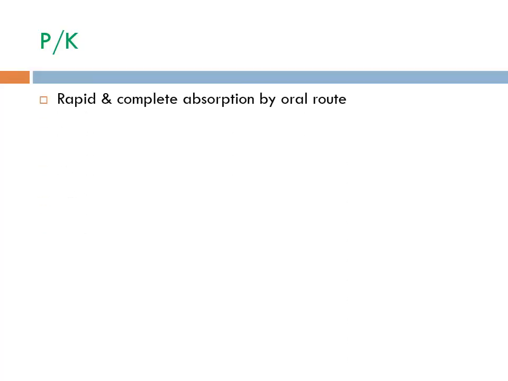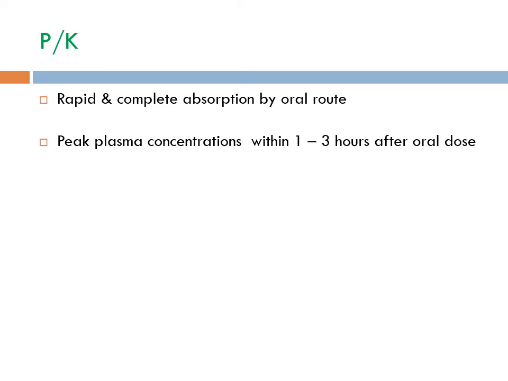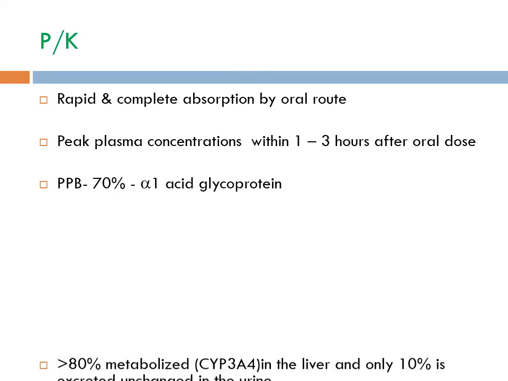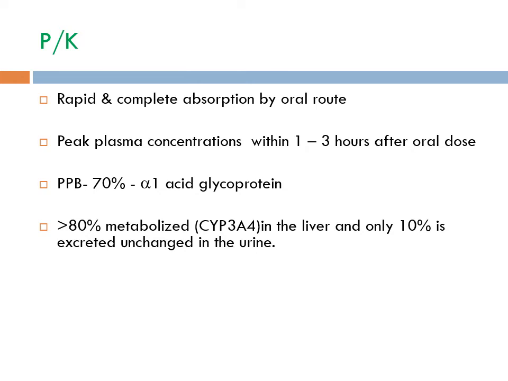Pharmacokinetics. It is rapidly and completely absorbed by the oral route. It has peak plasma concentration within 1 to 3 hours after an oral dose. It is highly plasma protein bound, about 70%, mainly to alpha-1 acid glycoprotein, which is higher in acute malarial infection. More than 80% of the drug is metabolized by CYP3A4 in the liver, and only 10% is excreted unchanged in the urine, with a half-life of about 10 to 12 hours.